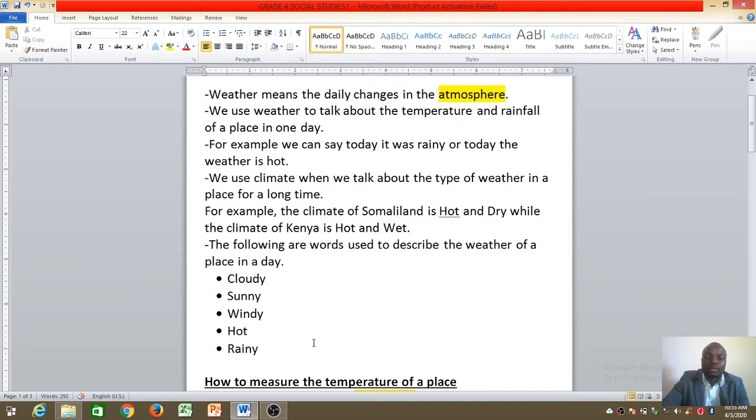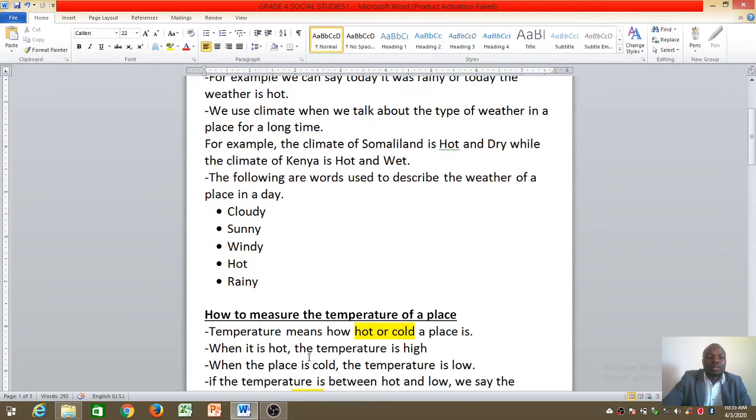So these are majorly the 5 ways in which we can describe the weather of a place. Like today, outside there, you can pause the video and check, is it sunny or is it rainy, is it cloudy? It is something that you can even check wherever you are.